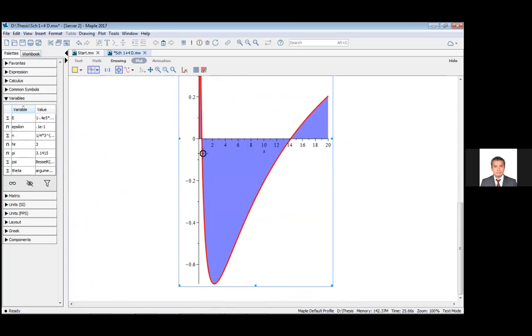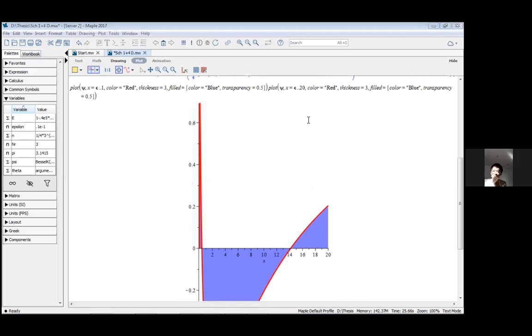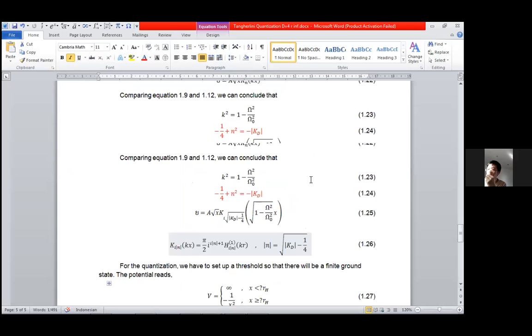As the summary, I would like to say that the ground state solution can exist for d equal to 4, here d equal to 4 in dimension 4 plus 1. And if the dimension is larger than that, then we cannot find the ground state and also the stable solution.